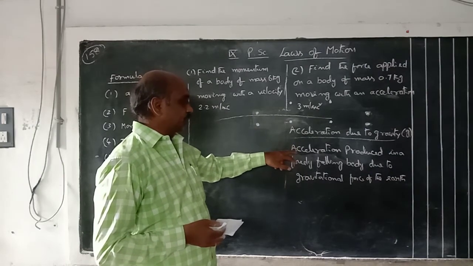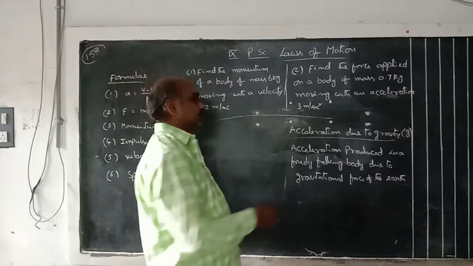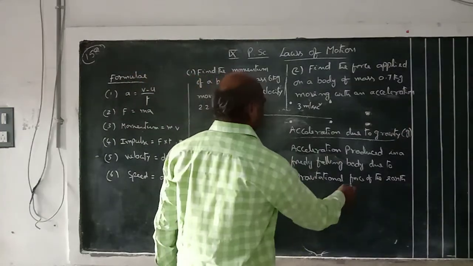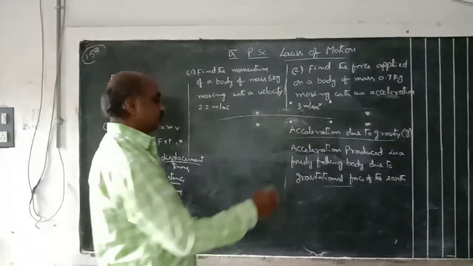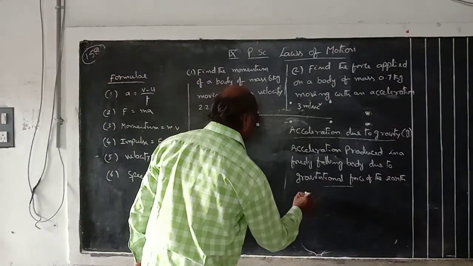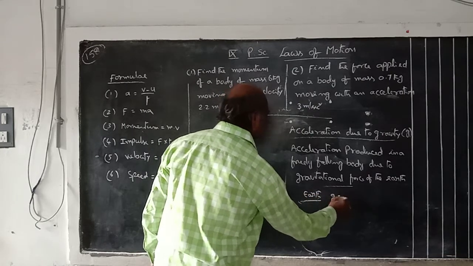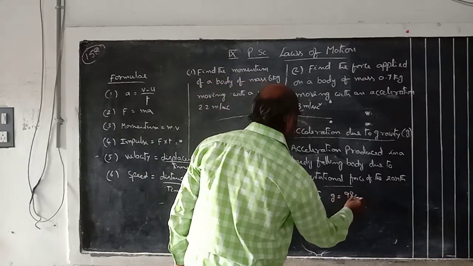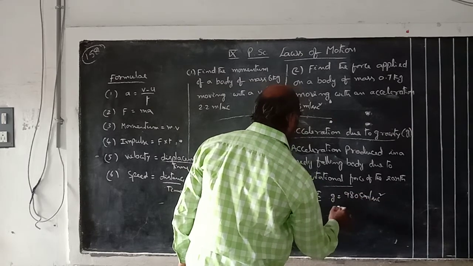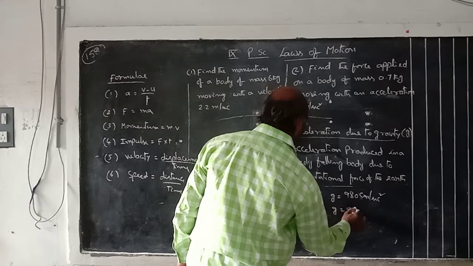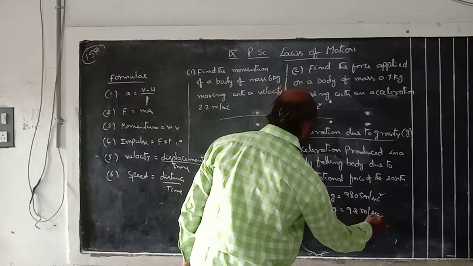The acceleration produced in a freely falling body due to the gravitational pull of the earth is called acceleration due to gravity. This acceleration due to gravity g is not the same everywhere. The g value on the earth is 980 centimeter per second square or 9.8 meter per second square.